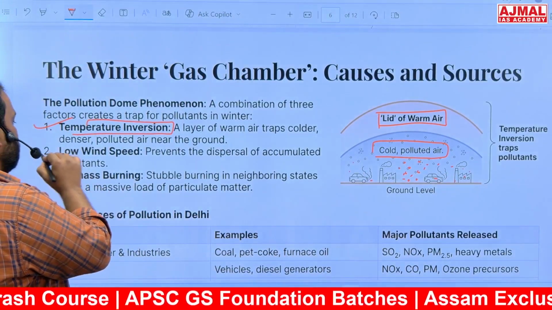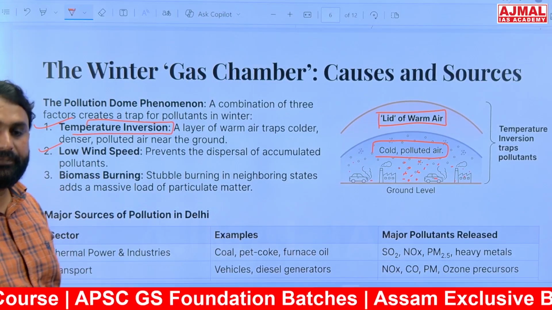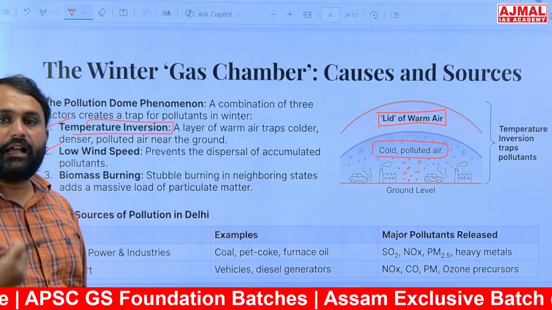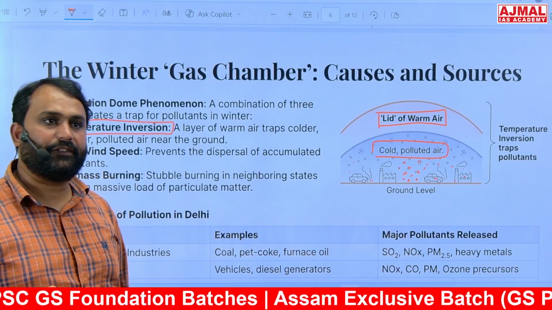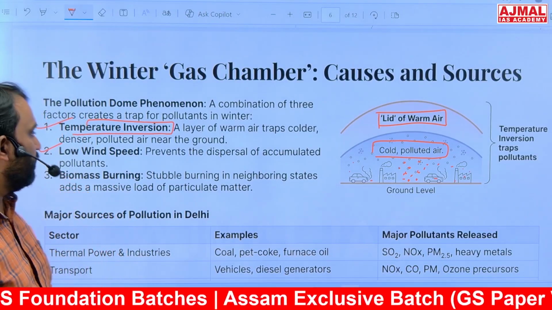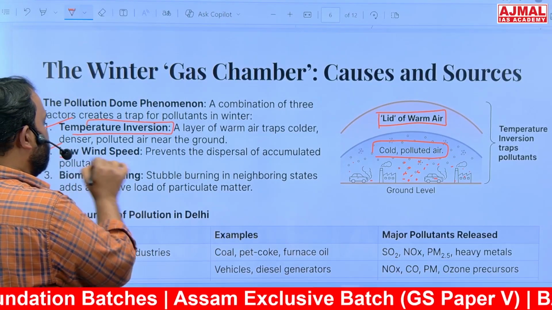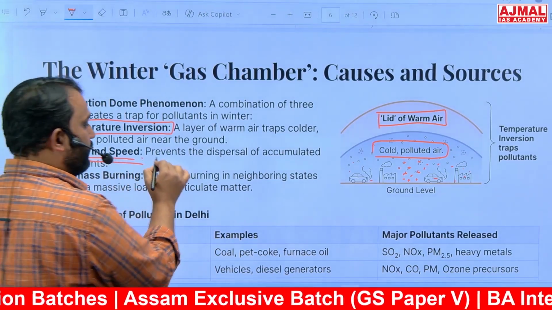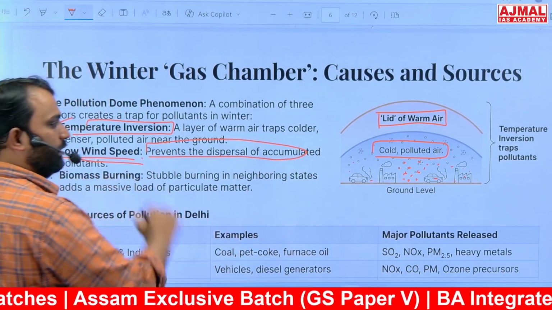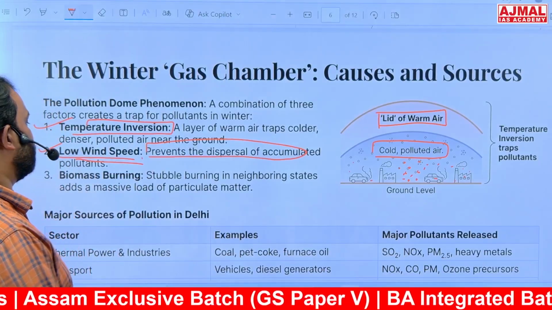Thereafter, the other cause is low wind speeds because of winters में in general high pressure zones, है ना, high pressure होने की वजह से the speed of winds is very low. That will prevent the dispersal of pollutants.